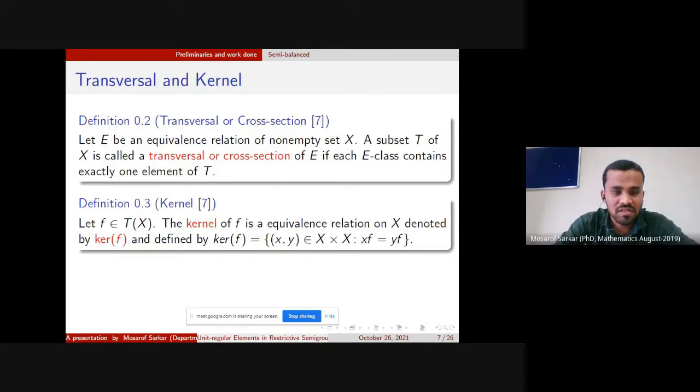Some basic definitions. Transversal and kernel. Let E be an equivalence relation on a non-empty set X. A subset T of X is called a transversal or cross-section of E if each E class contains exactly one element of T. Kernel of a map. Let f belong to T_X. The kernel of f is an equivalence relation on X denoted by K_f and defined by K_f equals the collection of those pairs (x, y) such that the image of x and the image of y are equal.